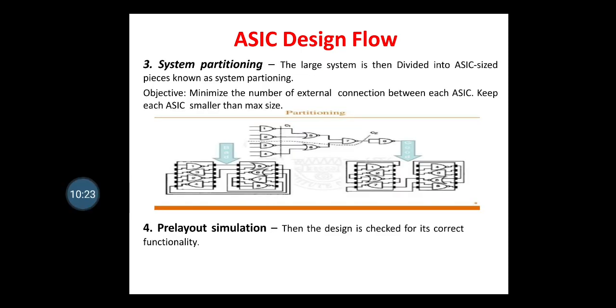Then the next step is system partitioning. The large system is divided into ASIC size pieces, known as system partitioning. The objective of system partitioning is to minimize the number of external connections between each ASIC and keep each ASIC smaller than the maximum size, as shown here. The next step is pre-layout simulation. Then the design is checked for its correct functionality.